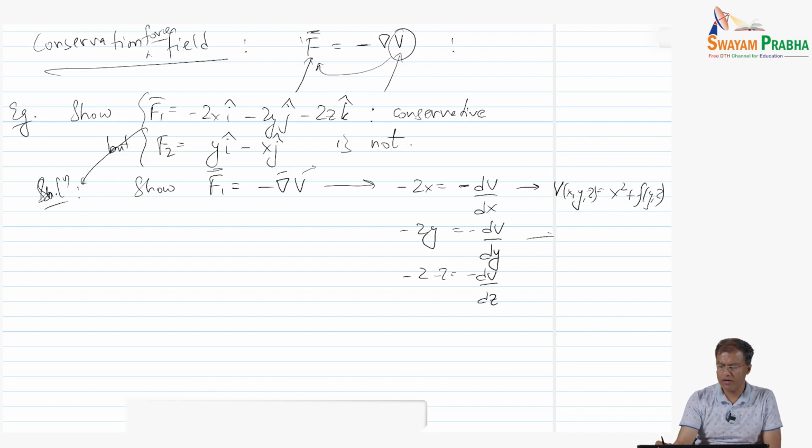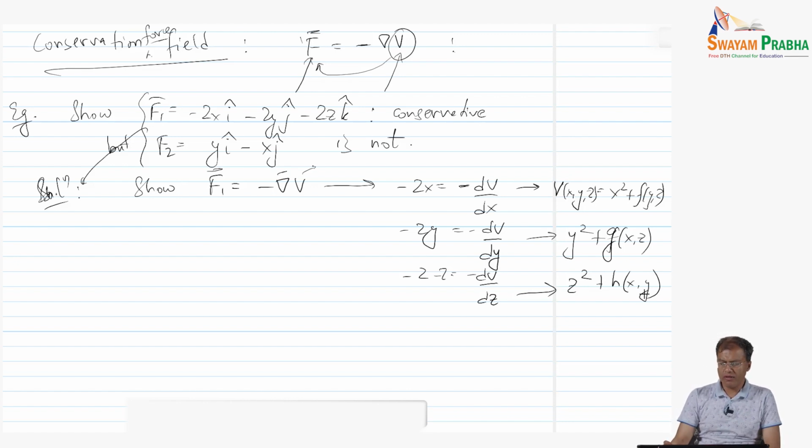From the second one we get y squared plus some function of x, z, let me call this function g. And finally, from the third equation, we get z squared plus h of x, y.